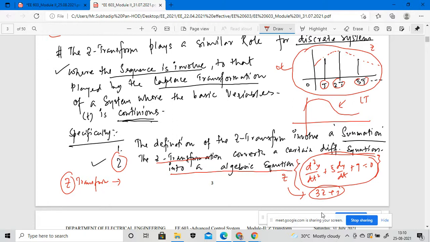So that will be actually the function of the Z transformation and the Laplace transformation. Both mathematical models are doing the same thing. Laplace transformation converts the differential equation into a simple algebraic equation. The Z transformation is also doing the same thing, but here the system will be changed. In case of a Laplace transformation, we deal with the analog system, but in case of a Z transformation, we deal with the discrete system. That is the difference, but all the things will be the same in both mathematical tools.